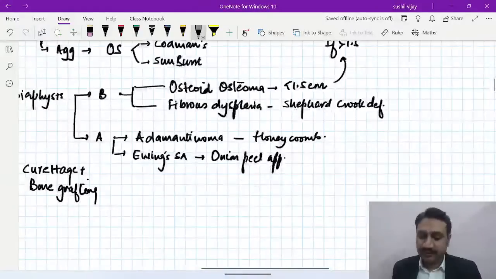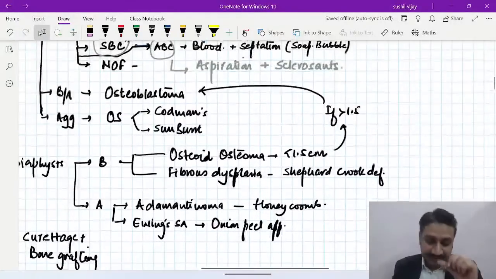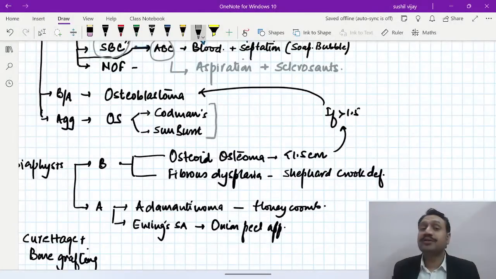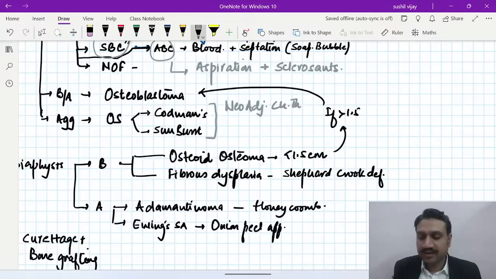But please remember, whenever you are going for amputation, we try to reduce the size of the lesion, and that is done by what? The neoadjuvant chemotherapy. Remember, neoadjuvant chemotherapy, right? What is the role? To reduce the size of the lesion. And sometime when the lesion is little different, little typical, which one? Osteoid osteomas, what you do? You can give NSAIDs. You can go for radiofrequency ablations.